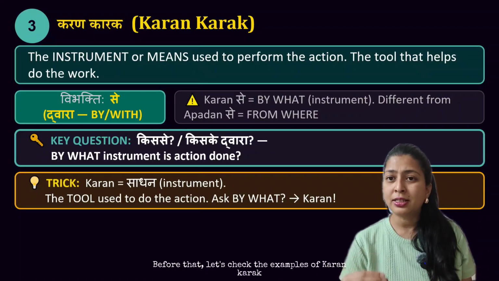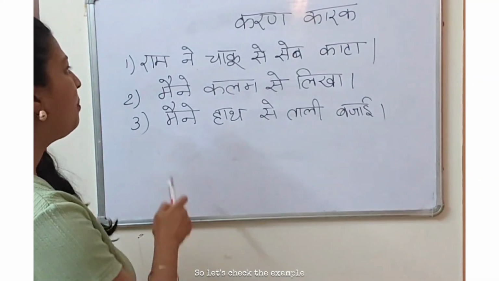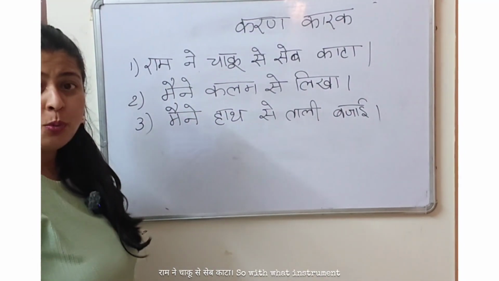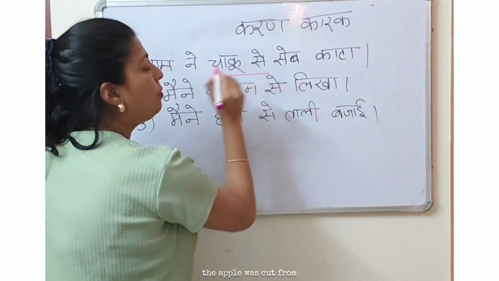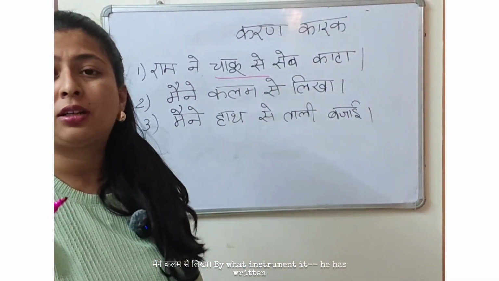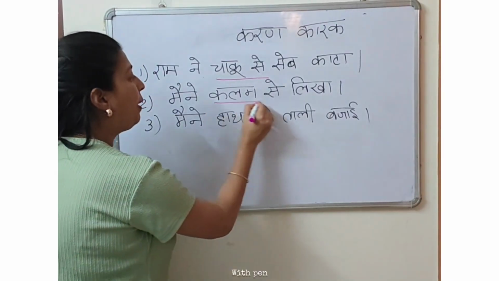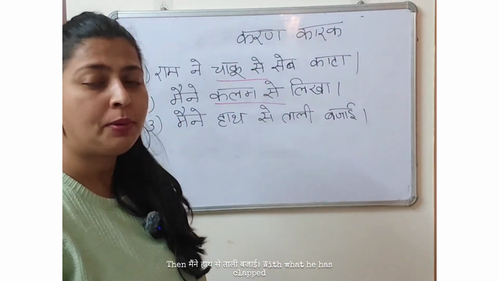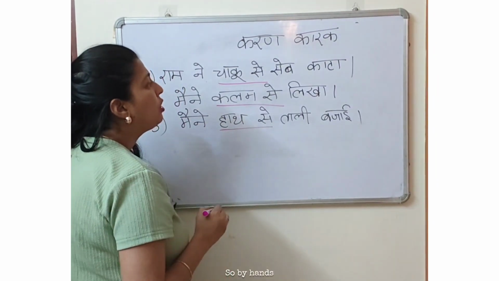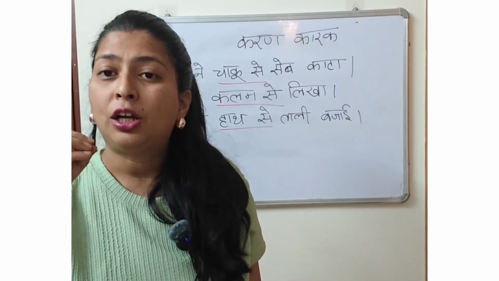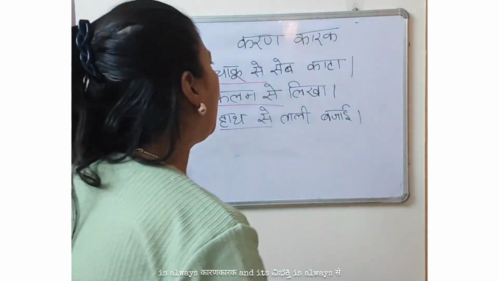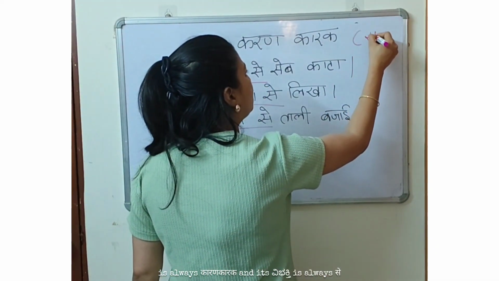Before that, let's check the examples of Karan karak. Ram ne chaku se seb kata. So with what instrument the apple was cut? From chaku, knife, se. मैंने कलम से लिखा. By what instrument he has written? With pen. Then मैंने हाथ से ताली बजाई. With what he has clapped? So by hands. So whenever it is Karan Karak, the tool which is used to do the action, that is always Karan Karak and its Vibhakti is always se.